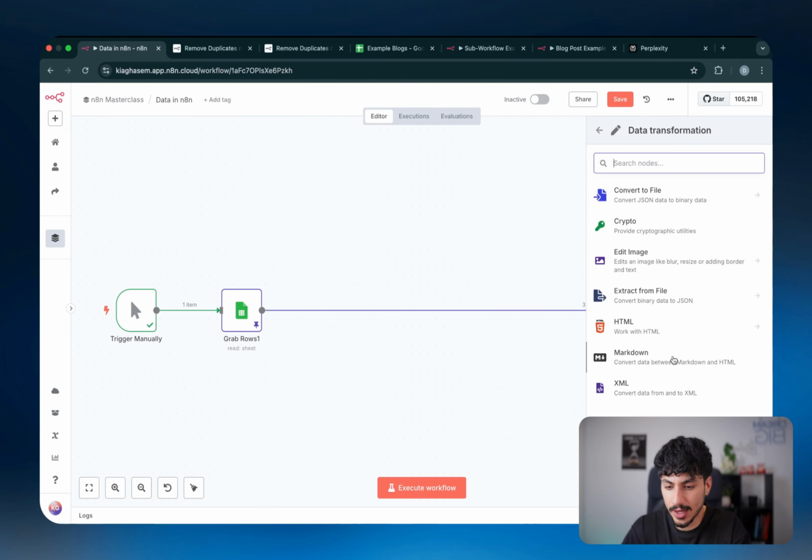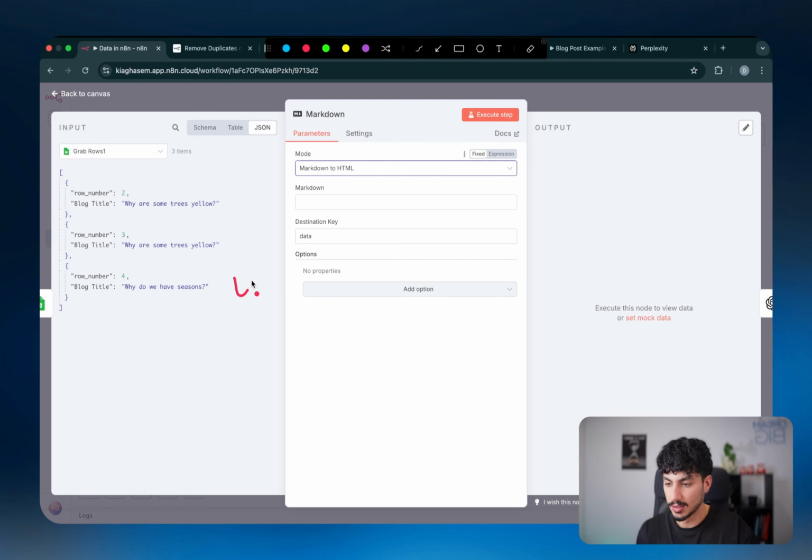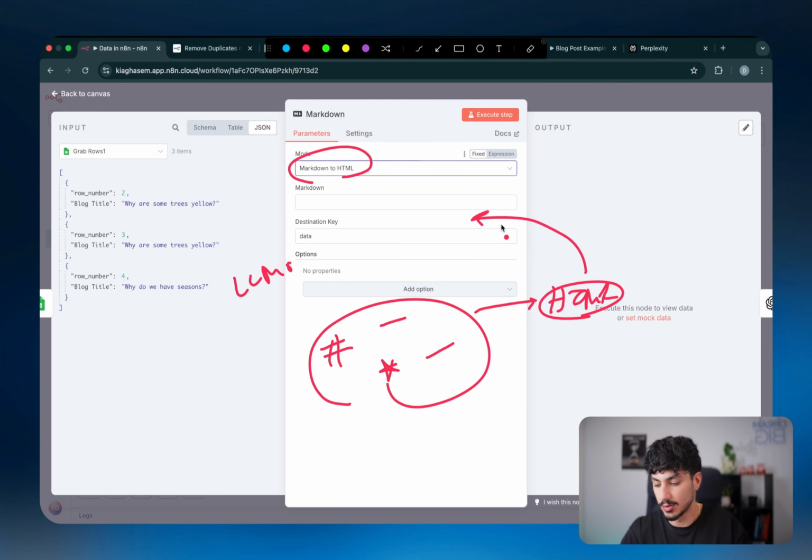Then we have Markdown, which basically allows you to convert data between Markdown and HTML. So if you click on it, you can see that you can go either from HTML to Markdown or Markdown to HTML. Now, Markdown is basically just a language that large language models use, and it's the one that has the hashtags and the stars and all the other weird looking special characters. If you want to convert that into HTML, which is what's used inside your email or inside blog posts or web pages, then you can use Markdown to HTML. And if you want to do vice versa, you can use HTML to Markdown.